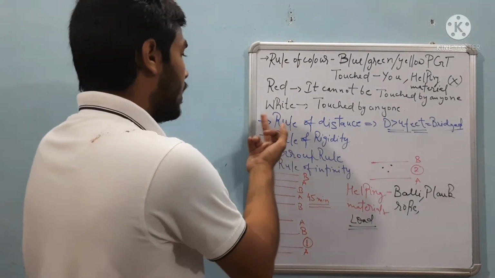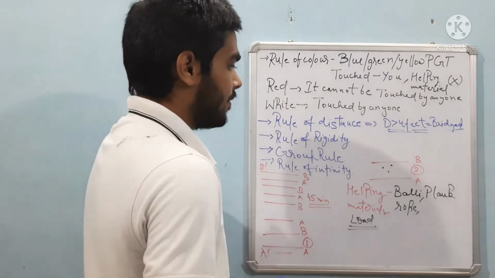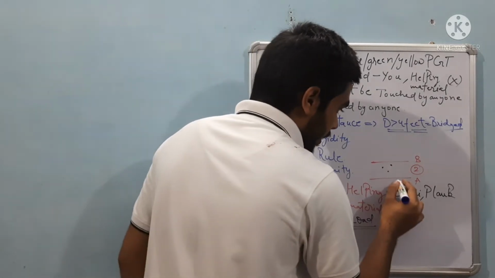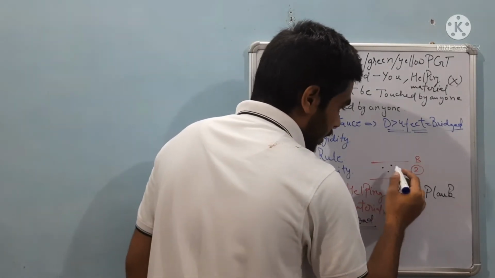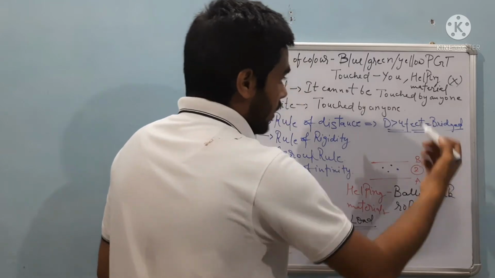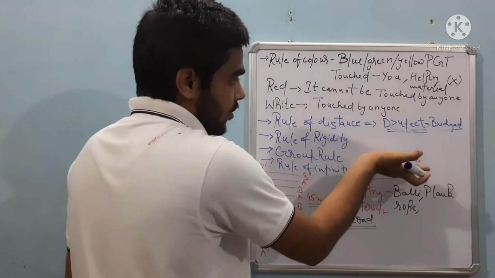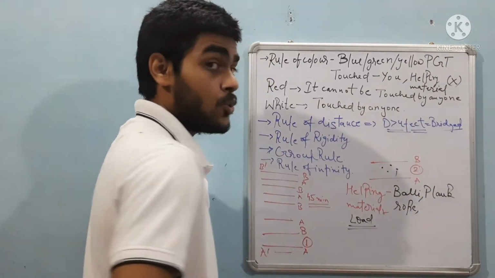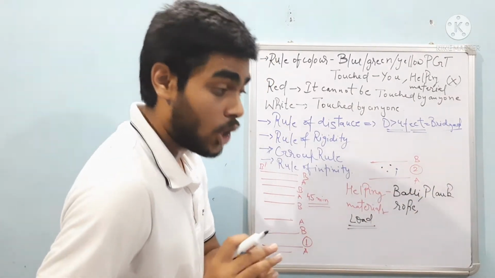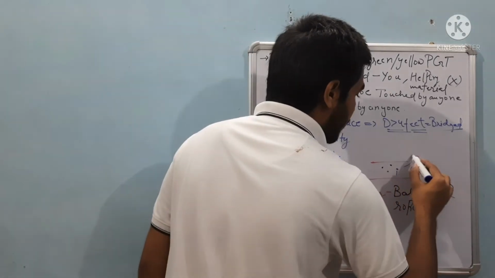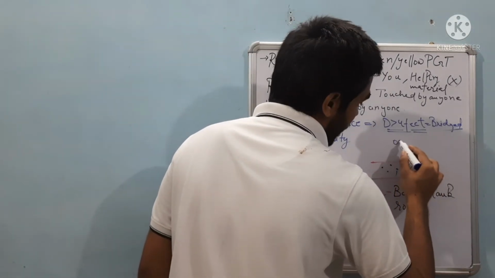Now moving to the rule of distance. If you are standing here and the structure is here, and the distance between you and the structure is more than 4 feet, then you have to bridge this distance and it cannot be jumped, because this ground is out of bound area.